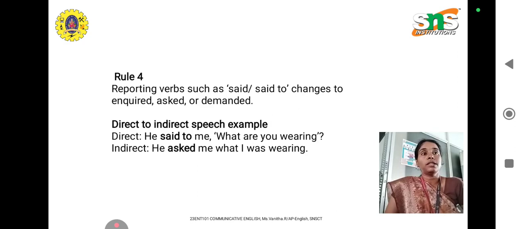Another example for must: Rama said, I must complete the assignment. So, Rama said that he had to complete the assignment. Okay. So may changes to might, must changes to had to, can changes to could. These are a few changes we use when changing from direct form to indirect form.